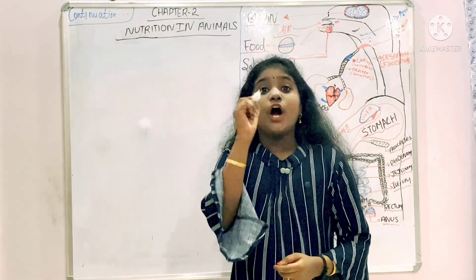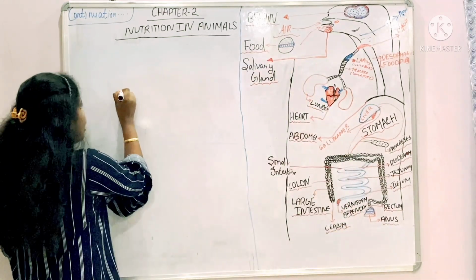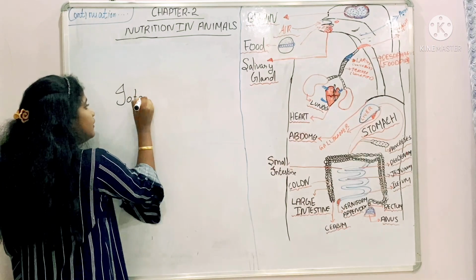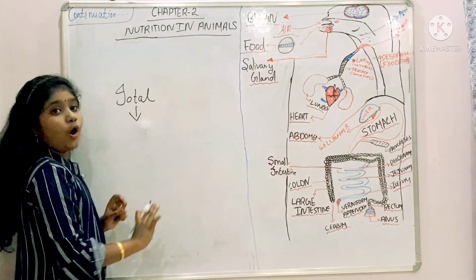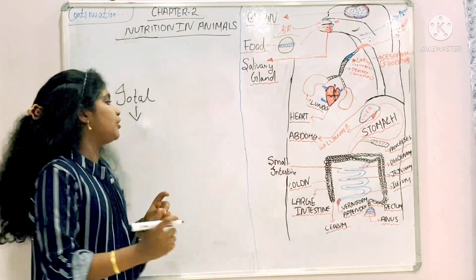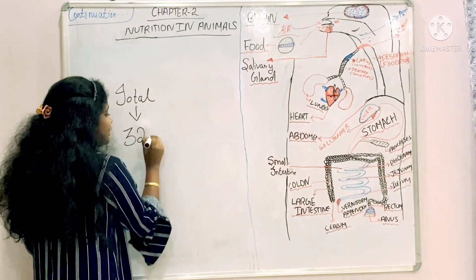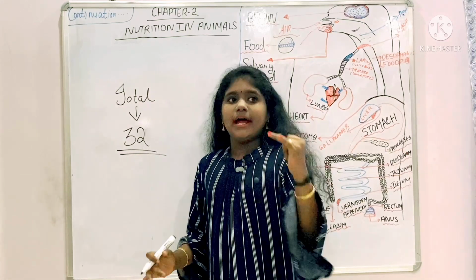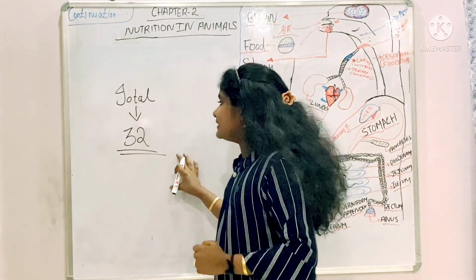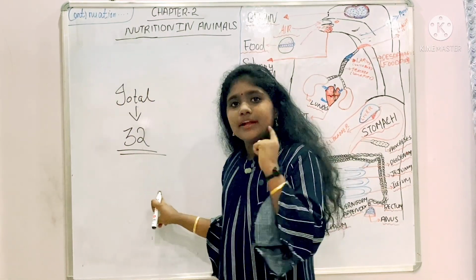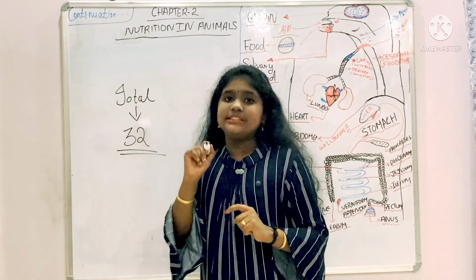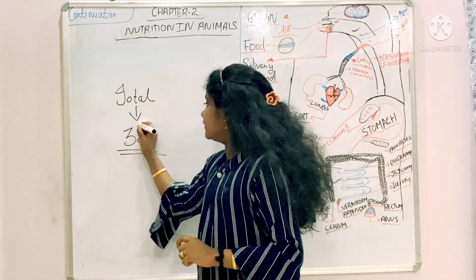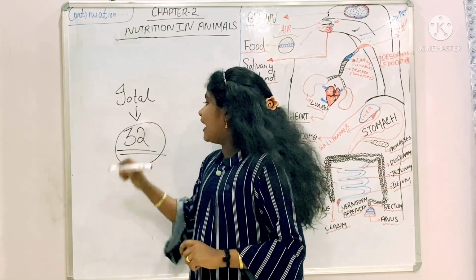So, the total number of teeth. How many in total? All of these teeth, all molar, premolar, incisor, canine. How many teeth are there in our mouth? The total number of teeth is 32. There are 32 teeth in our mouth.